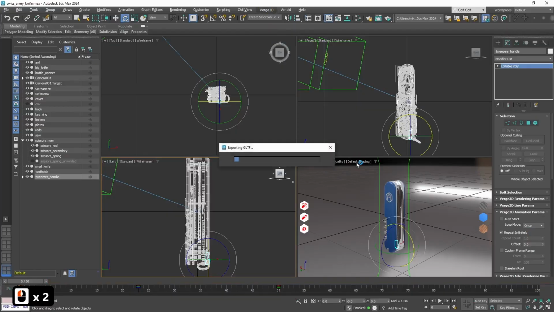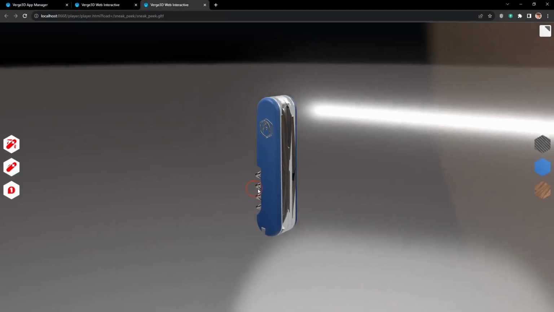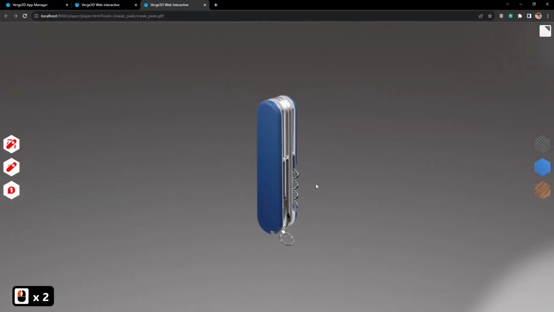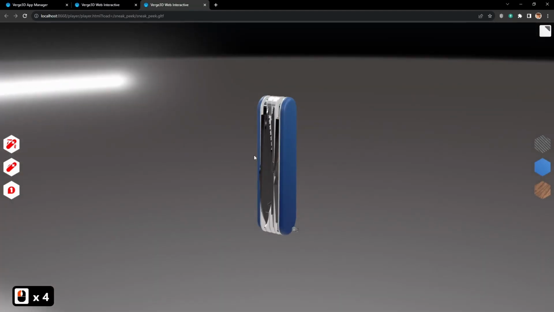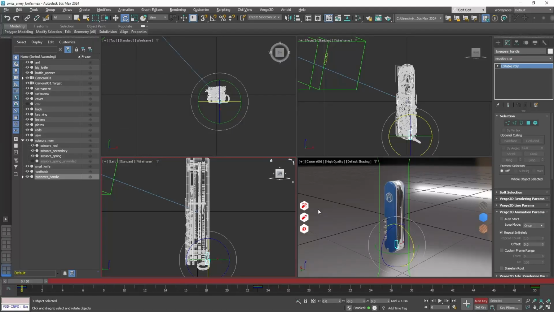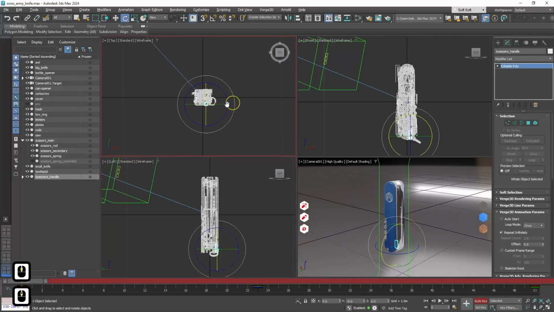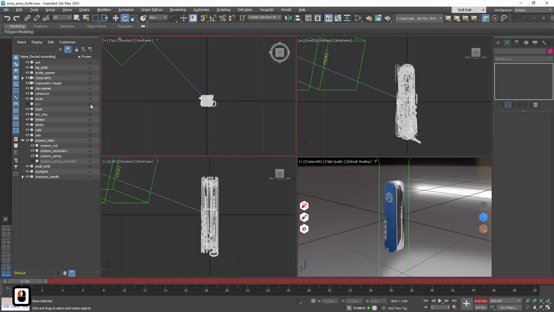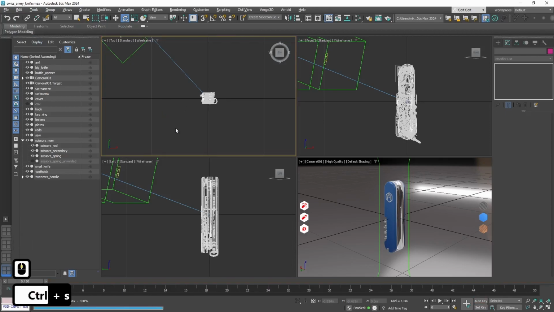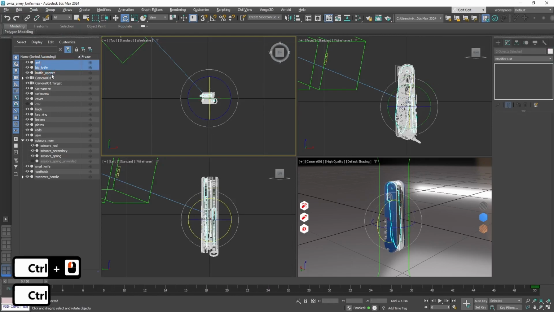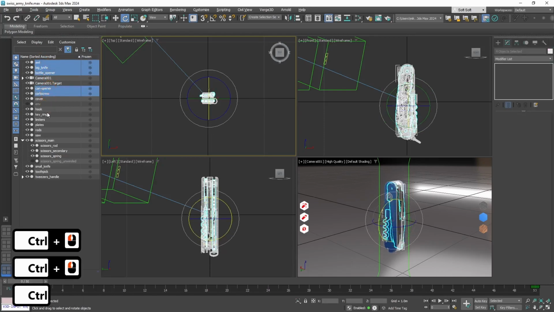Now, if we sneak peek the scene, we will see that there is no animation playing, it is waiting. So, let's add some logic, which will start all the animation on the press of a button. We will start by grouping all the animated objects. It will be easier to set the logic for the whole group at once. So we won't need to create logic for each object, each animation.